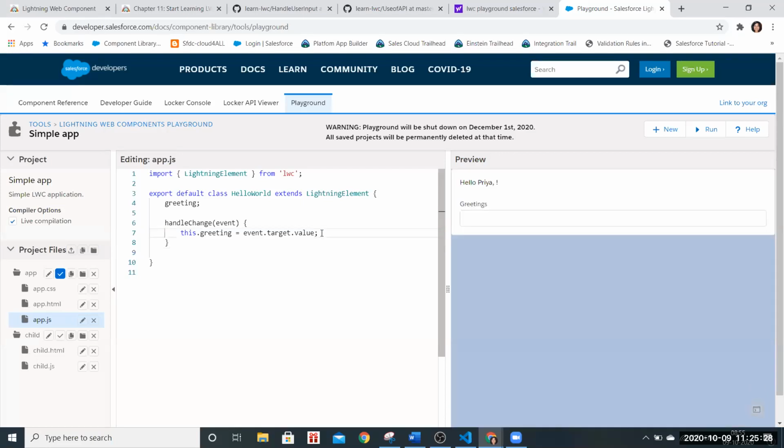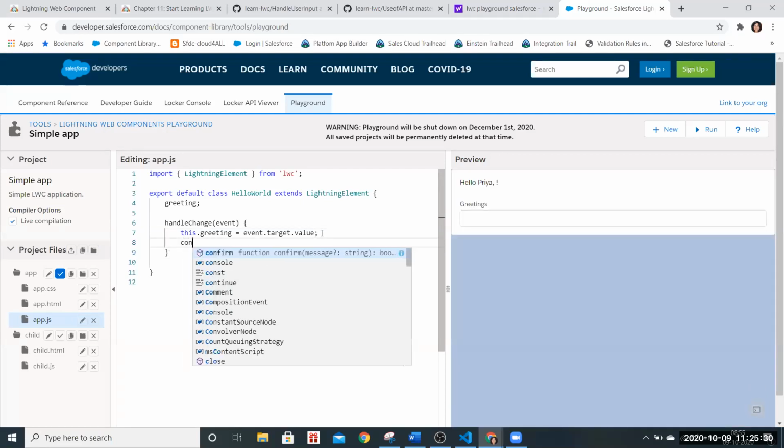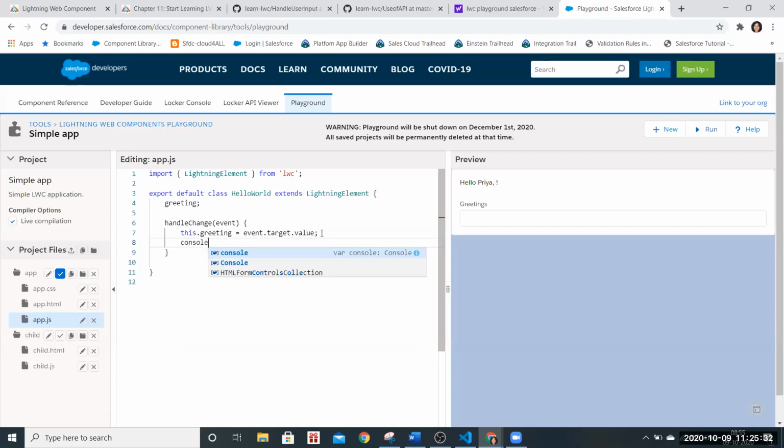Hit enter on the 7th line. First write something like single quotes, and then just put event.target.